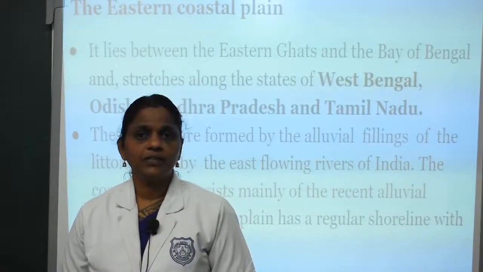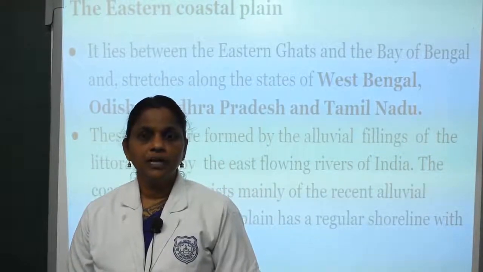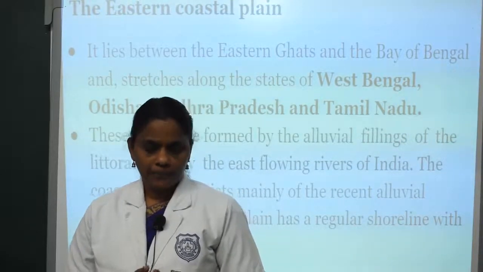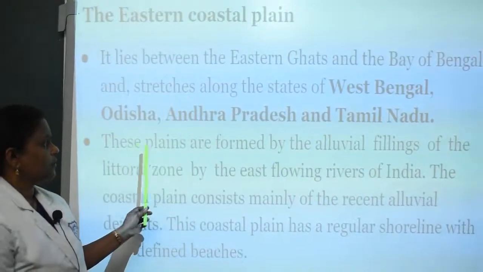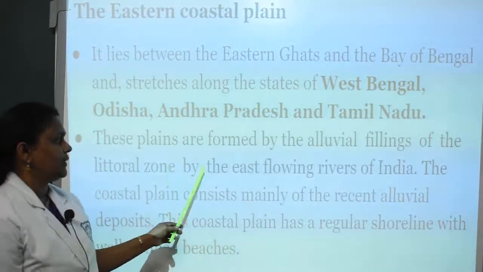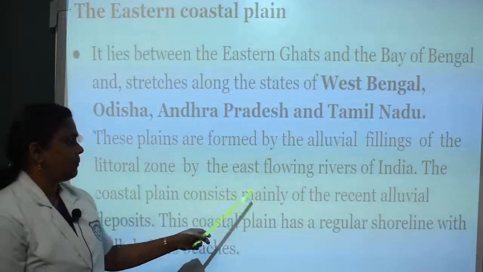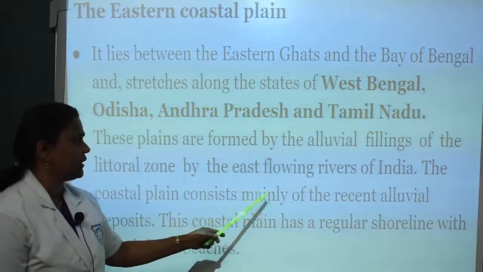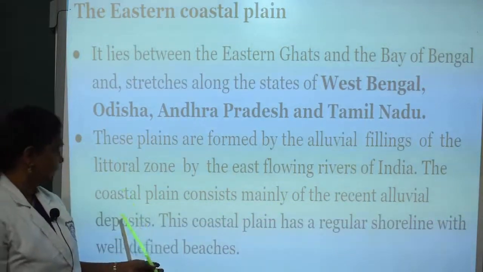The next subdivision of the coastal plain is the eastern coastal plain. It lies between the Eastern Ghats and the Bay of Bengal. It covers the states of West Bengal, Odisha, Andhra Pradesh and Tamil Nadu. These plains are formed by the alluvial fillings of the littoral zone by the east flowing rivers of India. The eastern coastal plain consists mainly of recent alluvial deposits.